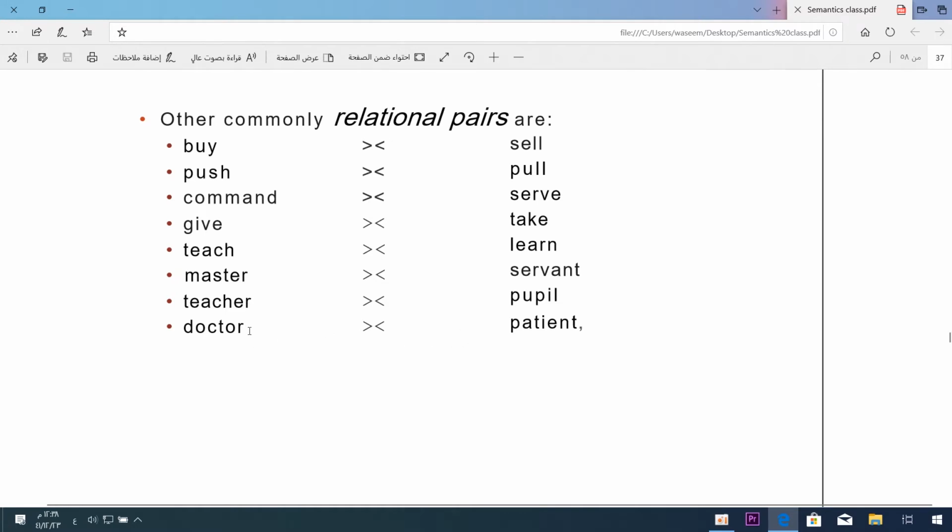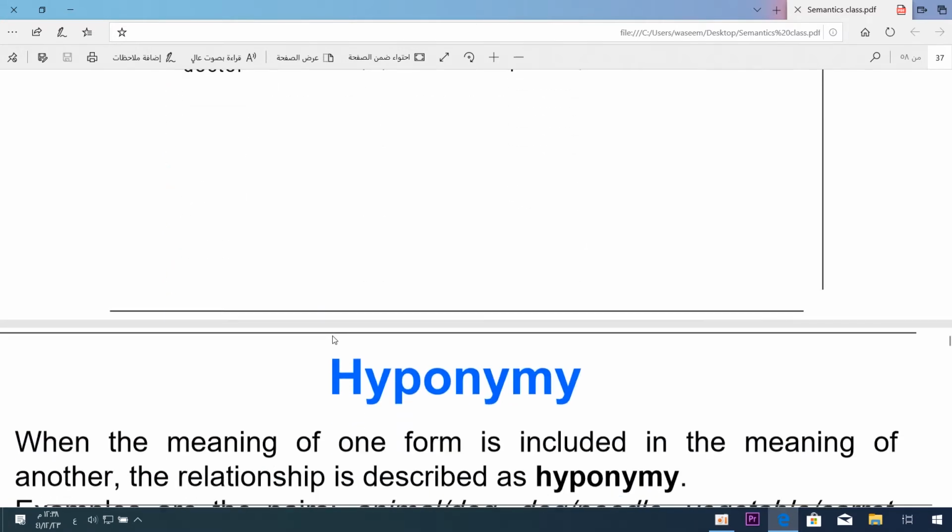Doctor and patient. Ahmed al-Farra is those children's doctor. Sorry, Ahmed al-Farra is those children's doctor. Those children are Ahmed al-Farra's patients, and so on. As you see, we have these relational pairs.